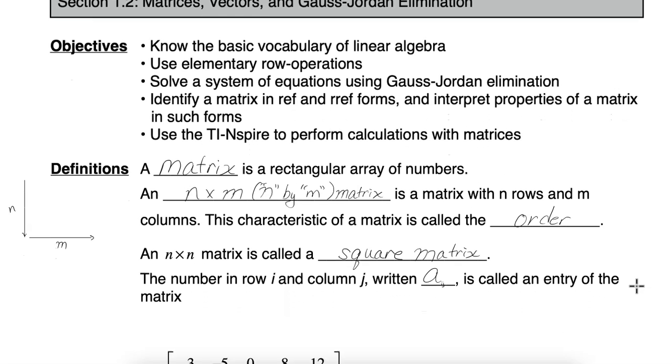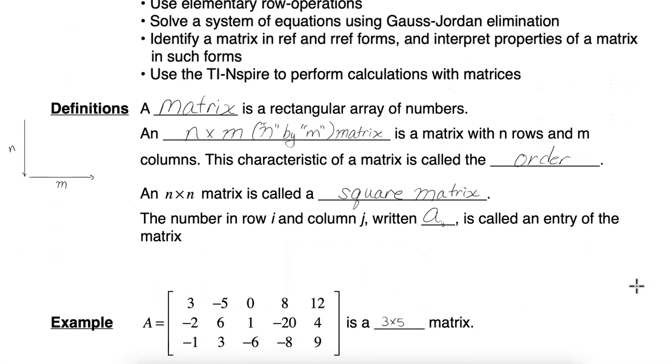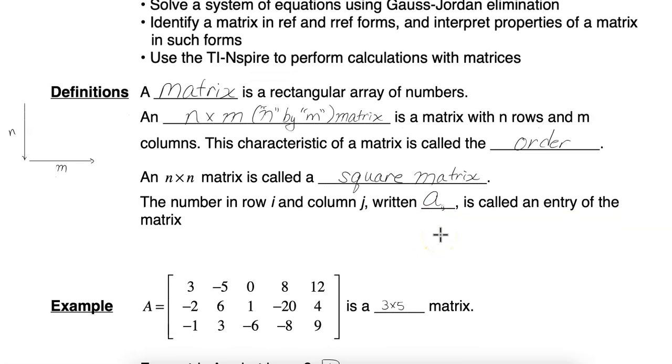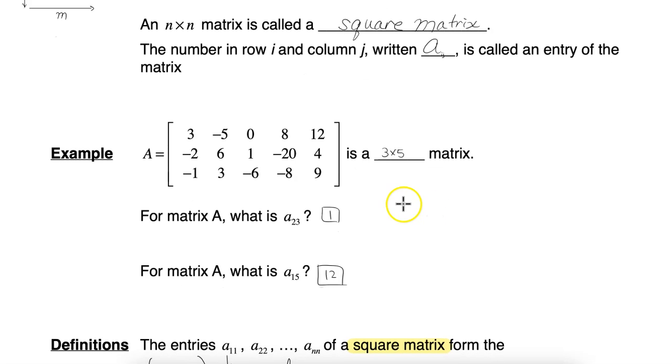Now the entries of the matrix are all the numbers, and to identify one of them in a matrix capital A, we can call them A sub ij, and that means it's the number that is in the ith row and jth column. So for example here we have a 3 by 5 matrix.